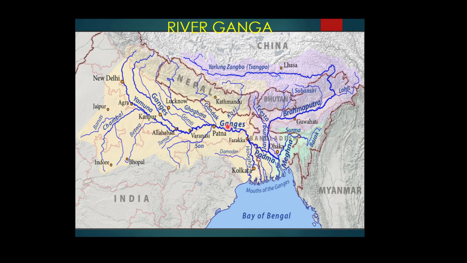The main tributaries which come from the peninsular part of India are Chambal, Betwa and Son. You can see here Chambal, Betwa. These two are tributaries of Yamuna, which ultimately meets river Ganga in Allahabad. And these rivers are originating from the semi-arid areas. These are the semi-arid areas of the western part of Madhya Pradesh,